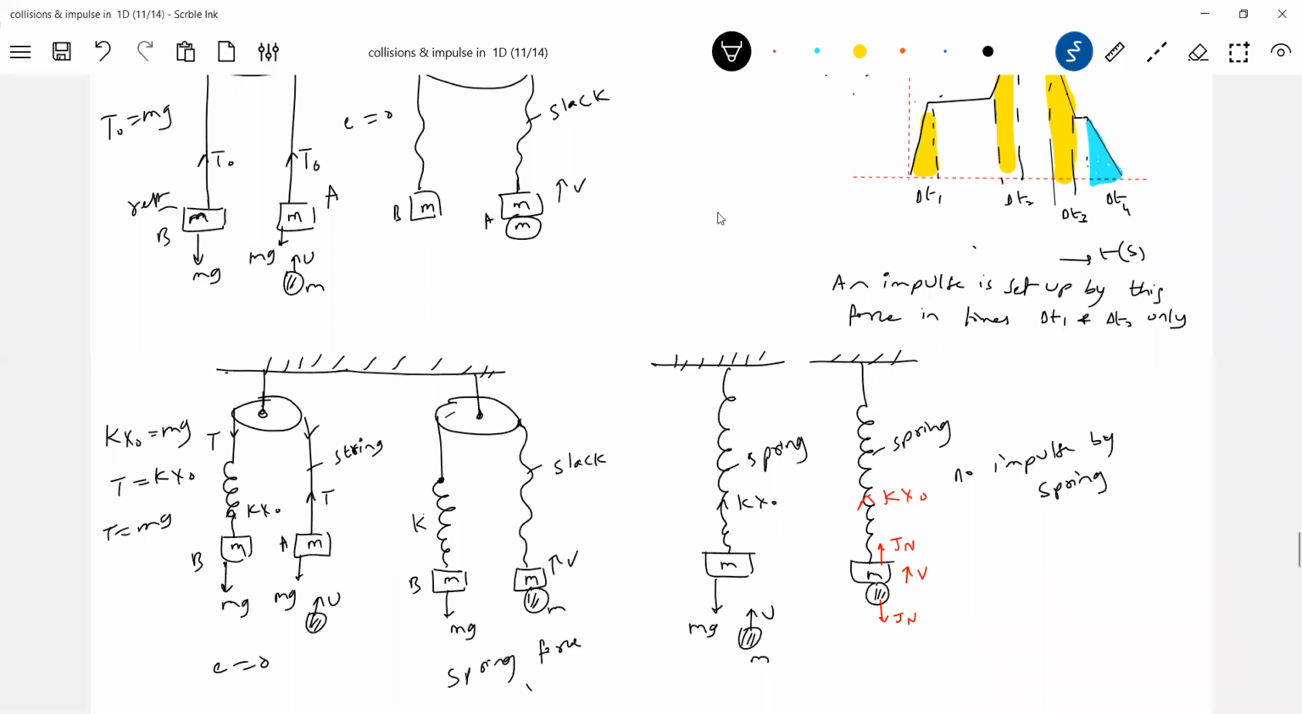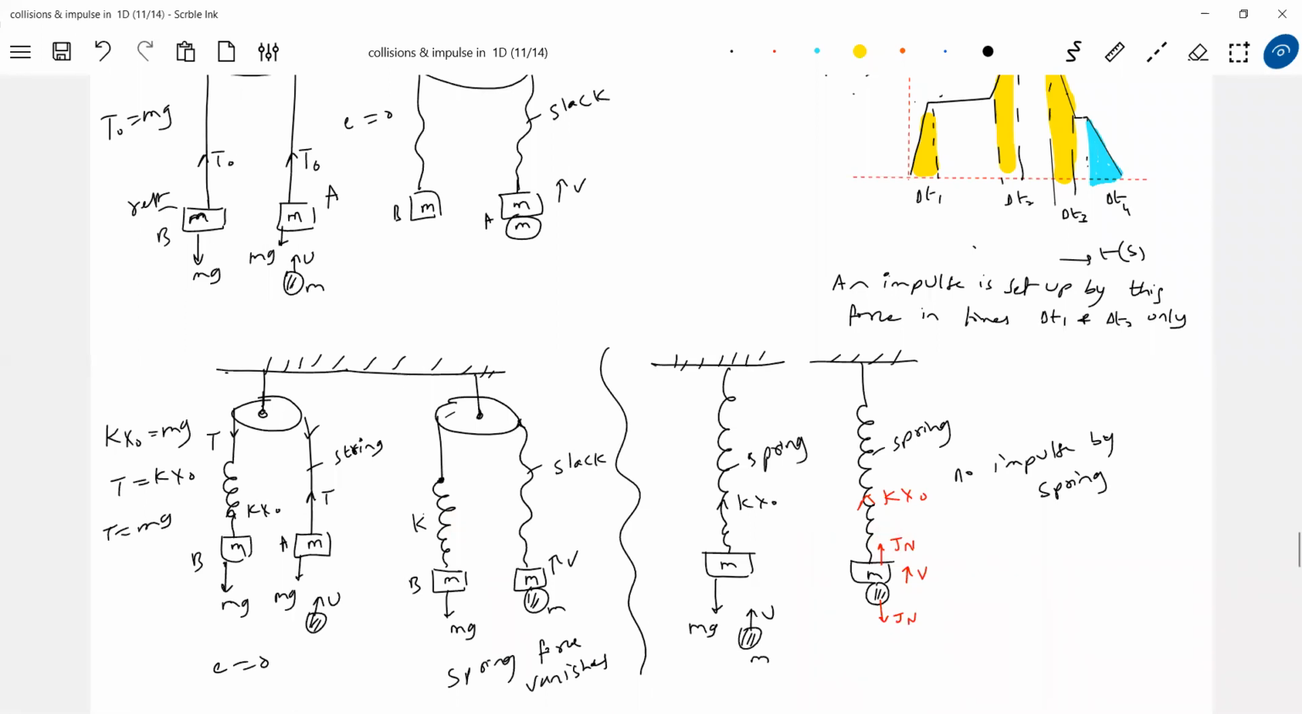Spring force vanishes. So I think you have to be very careful about the conditions available, and you can't generalize. This is one situation, this is another situation, and there's yet another situation. So don't go for any generalization. Now spring force, can it set up impulse? I don't think so. Sudden change in spring force, here it vanishes. But sudden increase in spring force is not possible. But sudden decrease in spring force is possible.